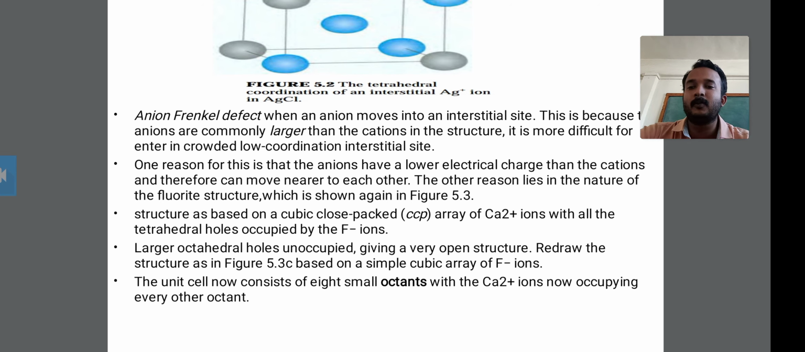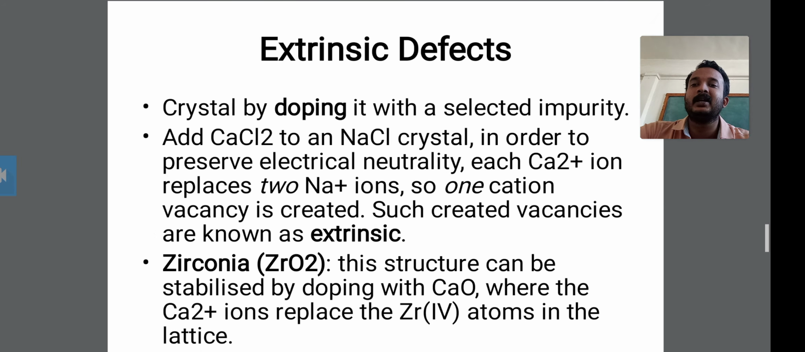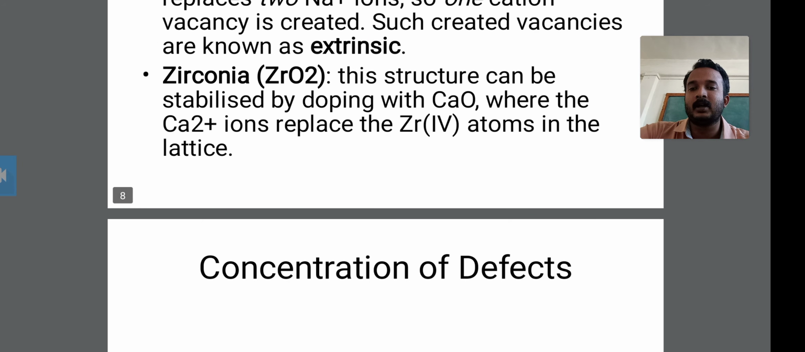Next time we will discuss extrinsic defects and the concentration of defects.